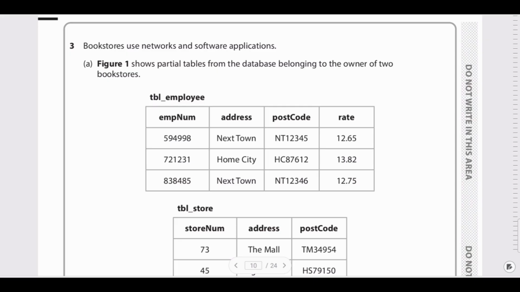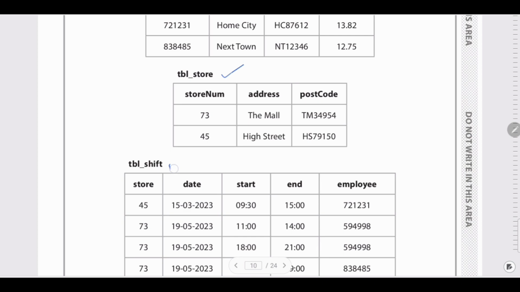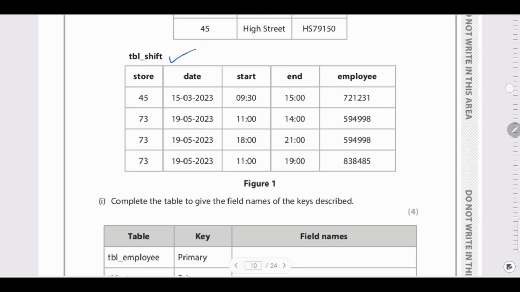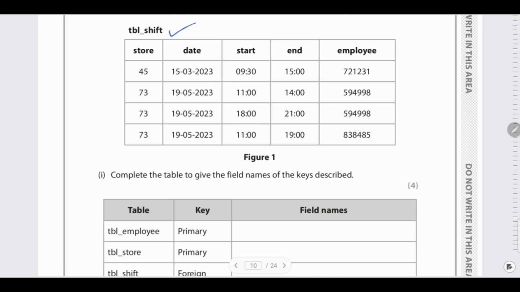The bookstore uses a network and a software application. Figure 1 shows a partial table from the database belonging to the owner of the bookstore. So these are these three tables. Now we need to complete the table to give the field name and the key described. Based on that, we need to figure out the field names.